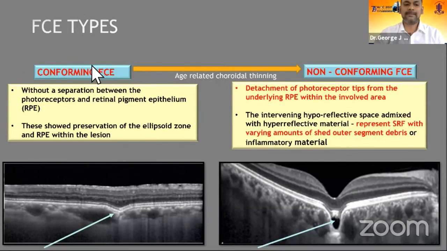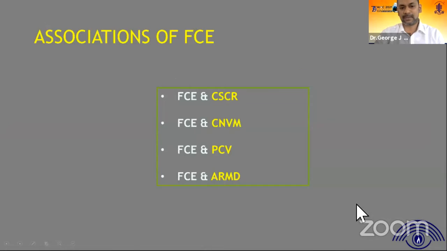So it is two types: a conforming type where the retina is attached to the RPE, and a non-conforming type where the retina gets detached from the RPE. In these hyporeflective spaces there may be SRF with some amounts of shed outer segments of the photoreceptor. Initially thought as a congenital defect, but now we know it could be acquired. FC could be associated with CSR, PCV, or CNVM.